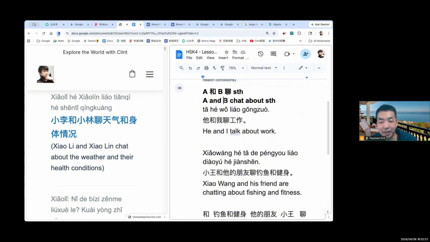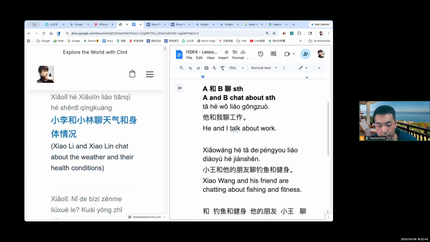So subject, and object. They can talk about weather, then they can talk about work, or they can talk about fishing and fitness. So replace the subject and objects, and then you get your own sentence.